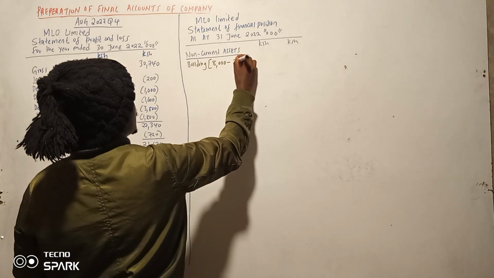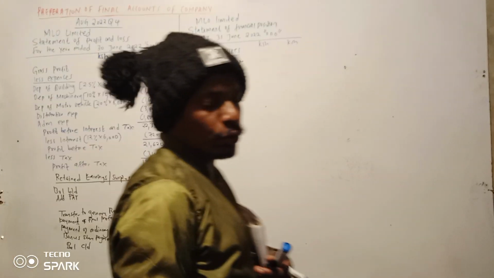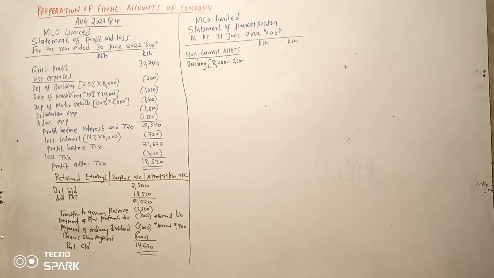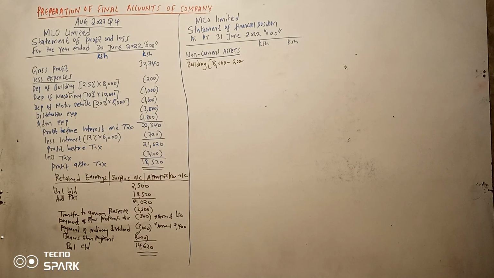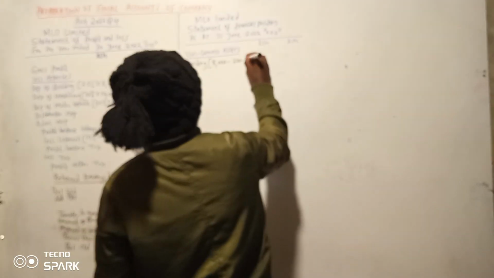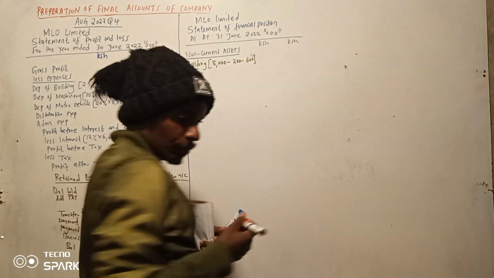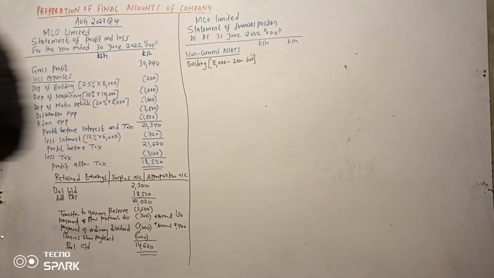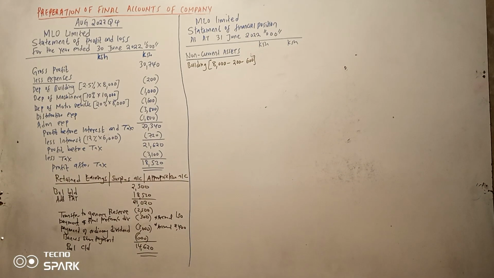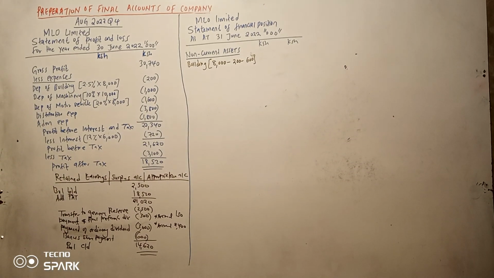We are supposed to less the depreciation 200, then accumulated depreciation because it was on straight line basis. Remember all those items were on straight line basis. So what's our accumulated depreciation for building? It's 600. So let us do it. 80,000 minus 200 minus 600.